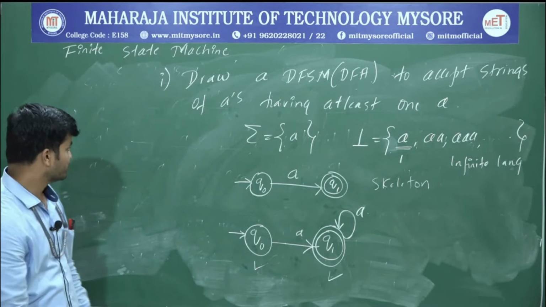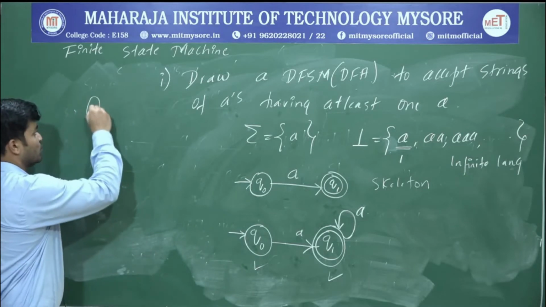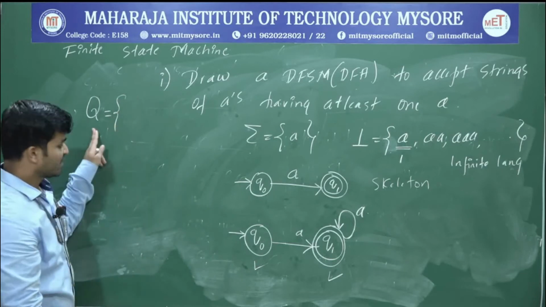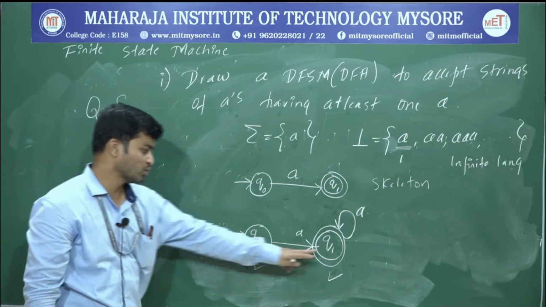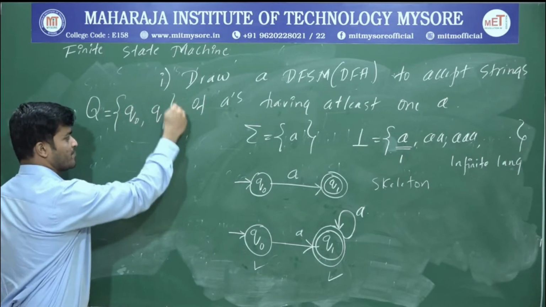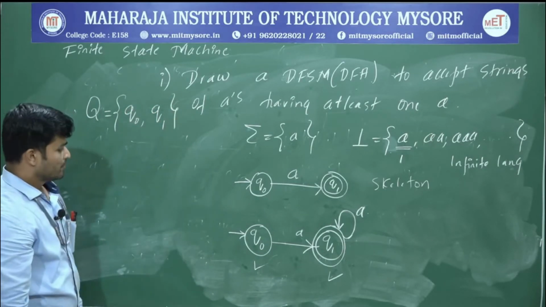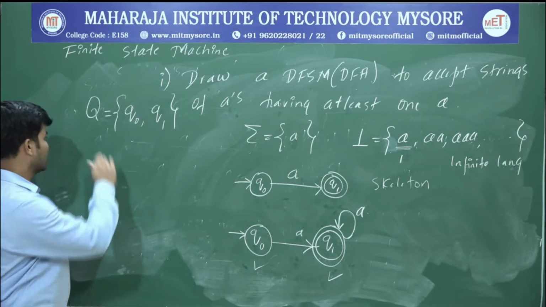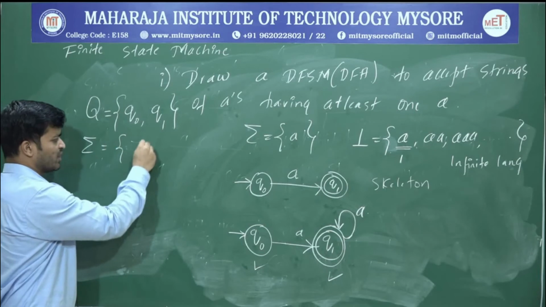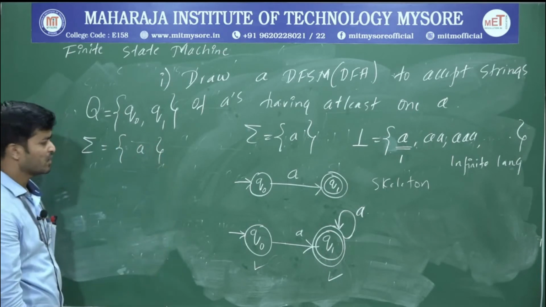So what's the first tuple? Q. So in this diagram, what is Q? Set of states. How many states are there? 2 states, Q0 and Q1. So your states are Q0 and Q1. Okay. So what's the next tuple? Sigma. What's the sigma in this problem? Sigma is A. Okay.